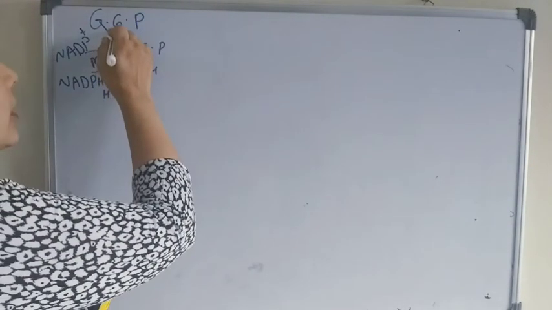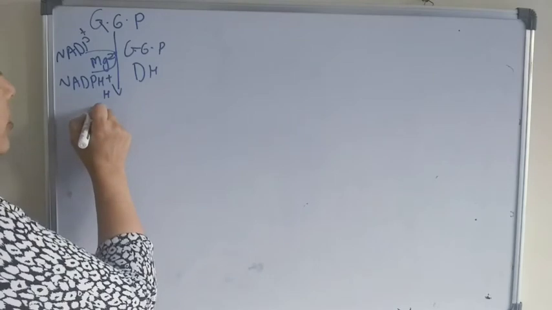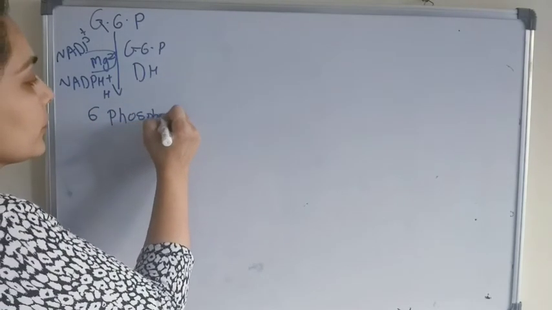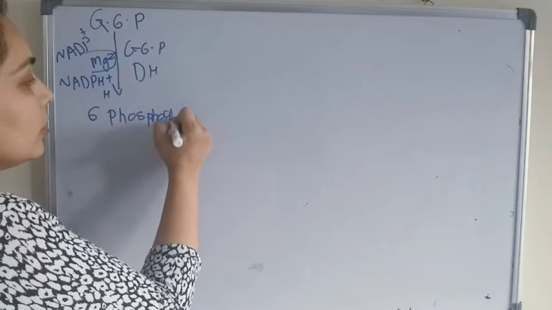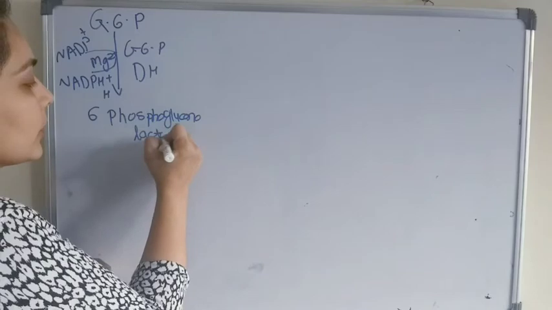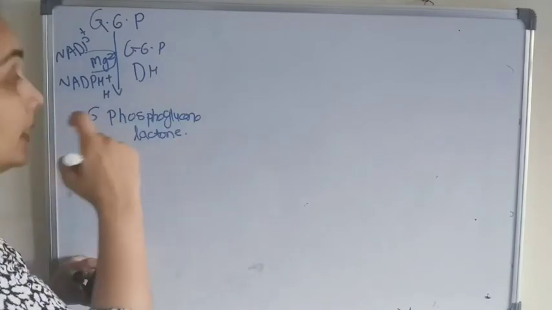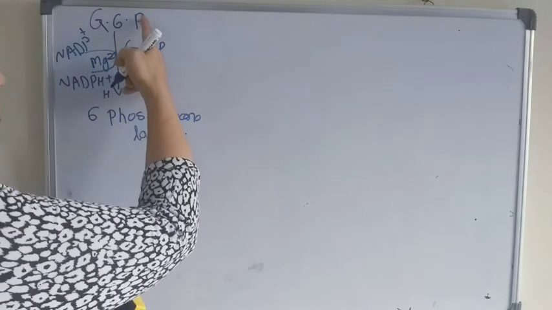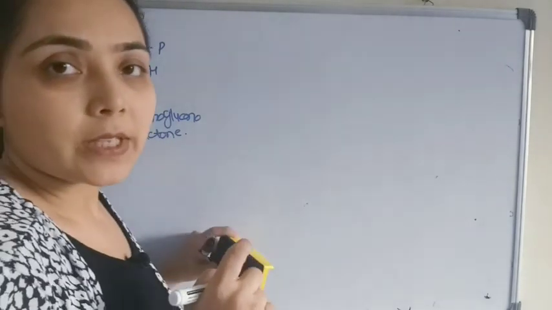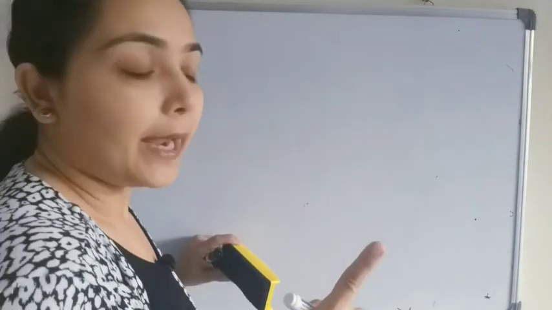After the dehydrogenation reaction, glucose 6-phosphate will convert into 6-phosphogluconolactone. So the first step is the conversion of glucose 6-phosphate into 6-phosphogluconolactone in the presence of the enzyme glucose 6-phosphate dehydrogenase.